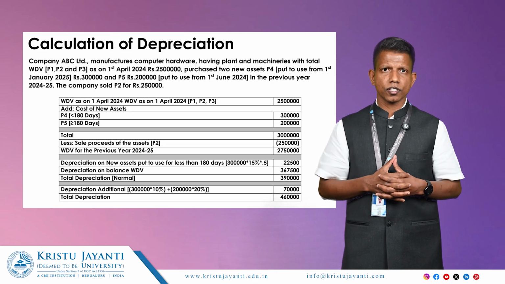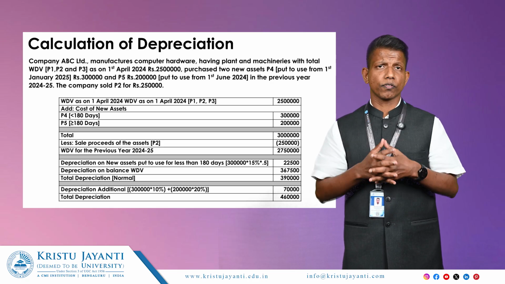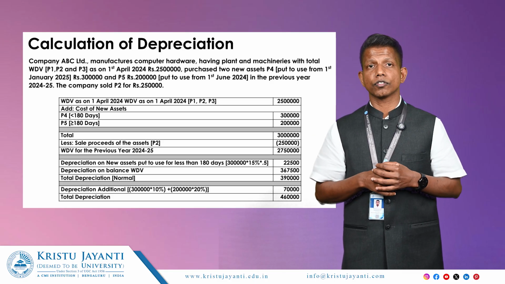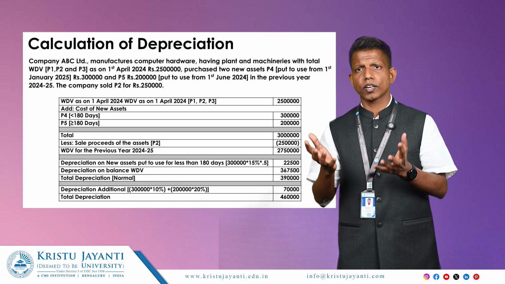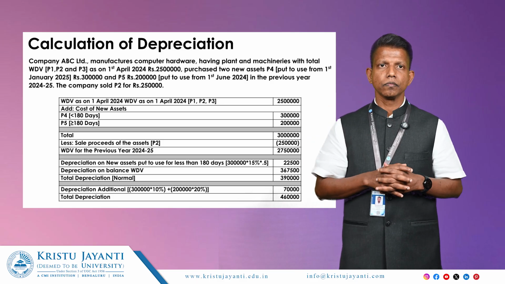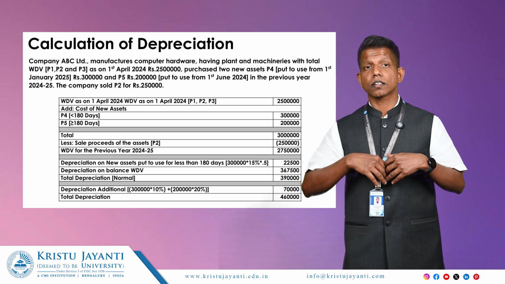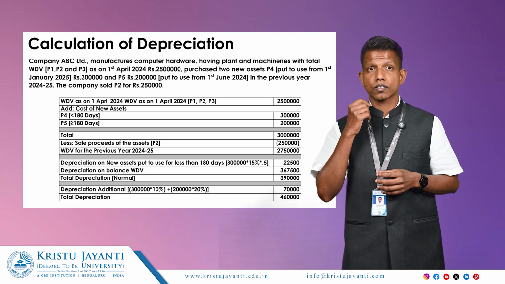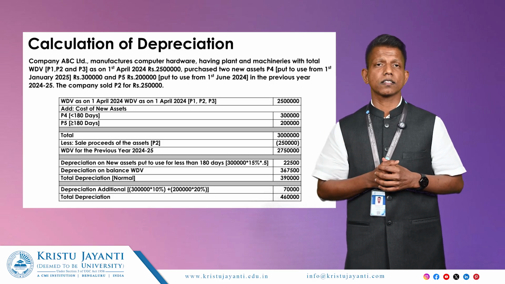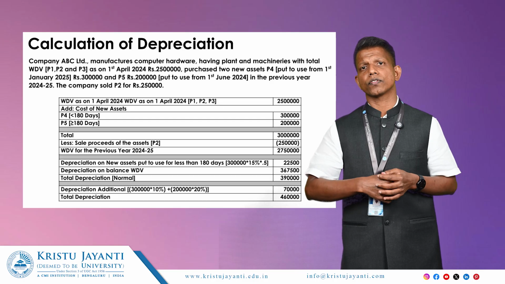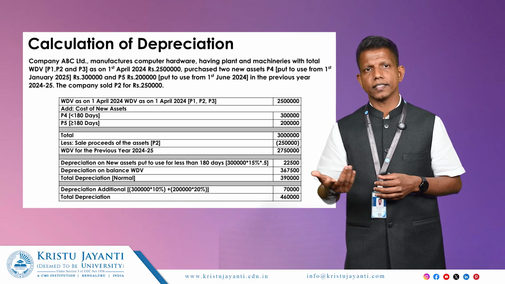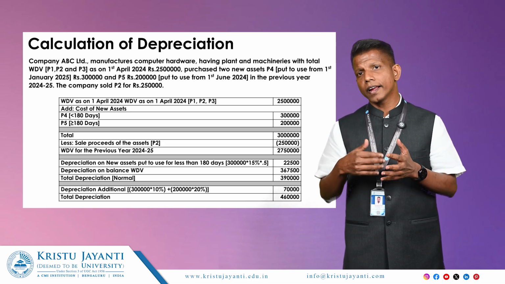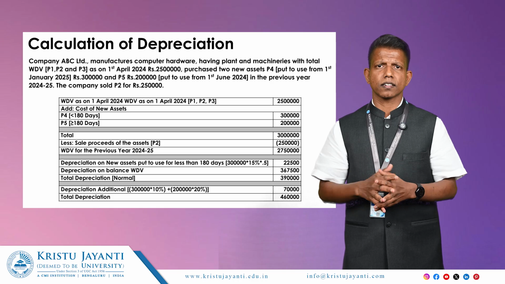When we calculate depreciation for this block of asset, plant and machinery at 15%, first we need to take the written down value as on 1/4/2024. There are three assets P1, P2, P3. Together the written down value is 25 lakh. And we need to add the cost of new assets P4 and P5. P4 was put to use from 1st January 2025, less than 180 days in the previous year, and P5 was put to use from 1st June 2024, more than 180 days. We add the cost of these two assets, 3 lakh and 2 lakh, to 25 lakh and we get 30 lakhs, that is the total.